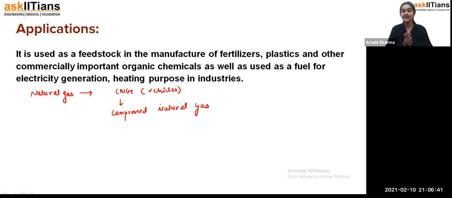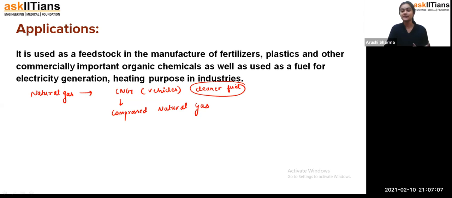But when we use CNG, what happens? We don't get that much smoke from it, so we are getting less pollution in our air. So that's why, students, CNG is considered a cleaner fuel as compared to petrol and diesel. That is why nowadays many vehicles like cars and automobiles are operated on CNG. So CNG is considered a cleaner fuel which we get from natural gas.